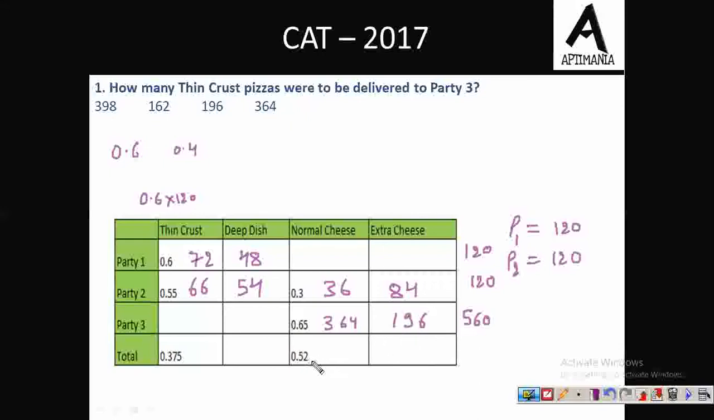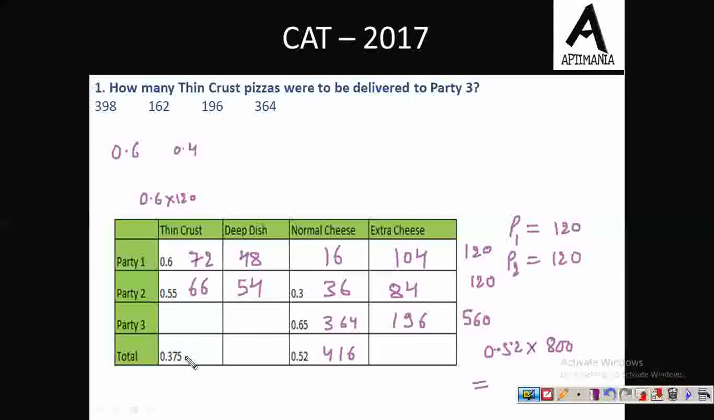Now in total, we have 0.52 out of 1, out of total 800. So how many total normal cheese pizza do we have? 0.52 times 800 will give you 416. So out of these 416, 364 were ordered by party 3, 36 were ordered by party 2. So the remaining 16 must have been ordered by party 1. And if party 1 ordered 16 normal cheese pizza out of the order of 120 total pizza, the remaining 104 must be then extra cheese.